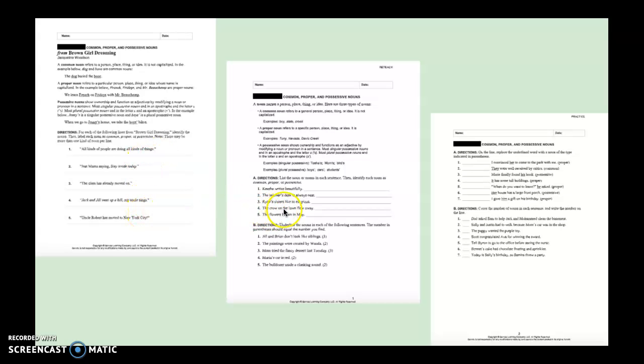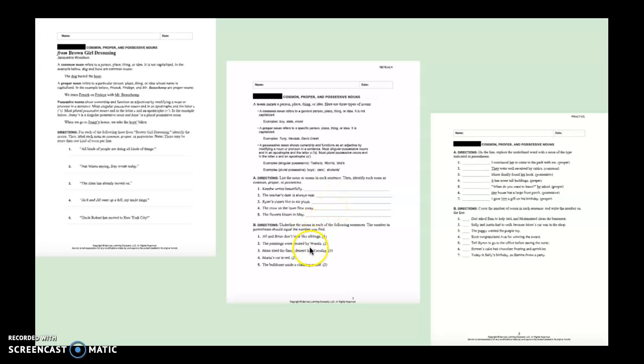On the second page in part A, again, you're going to list the noun and identify if it's common, proper, or possessive. So if we look at number 1, "Keisha writes beautifully." I'm looking for the person, place, thing, or idea in this line, and we have Keisha. Now Keisha names a specific person. So I would write Keisha, and then I would put a dash, and I would write proper because it names something specific, and you'll complete the rest of the section in that manner.